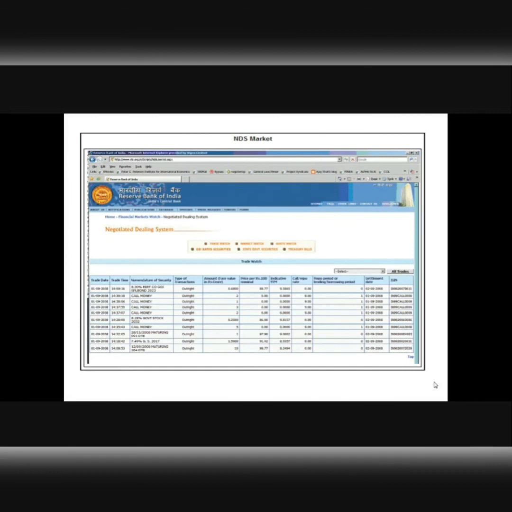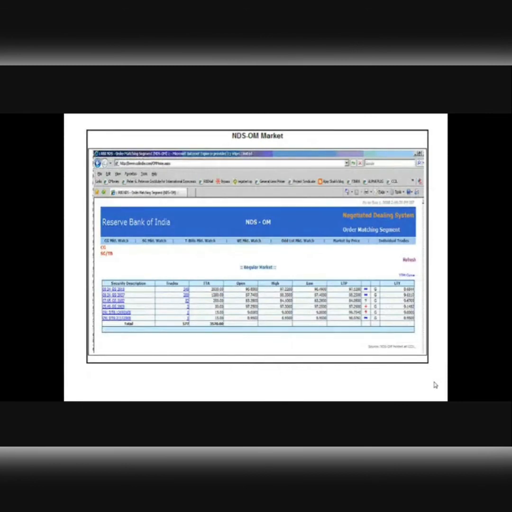We might not get access to this screen because access to this system is allowed only to privileged participants, privileged stakeholders in the market. Retail investors are not allowed any access to this screen. They can invest in treasury bills, participate in the treasury bill offers in the market, but always indirectly through other institutions, right? Now, in another screen, this is the snapshot of the NDS order matching system, right? You can see a list of a few orders that are outstanding and waiting for execution. If you examine this snapshot, right?